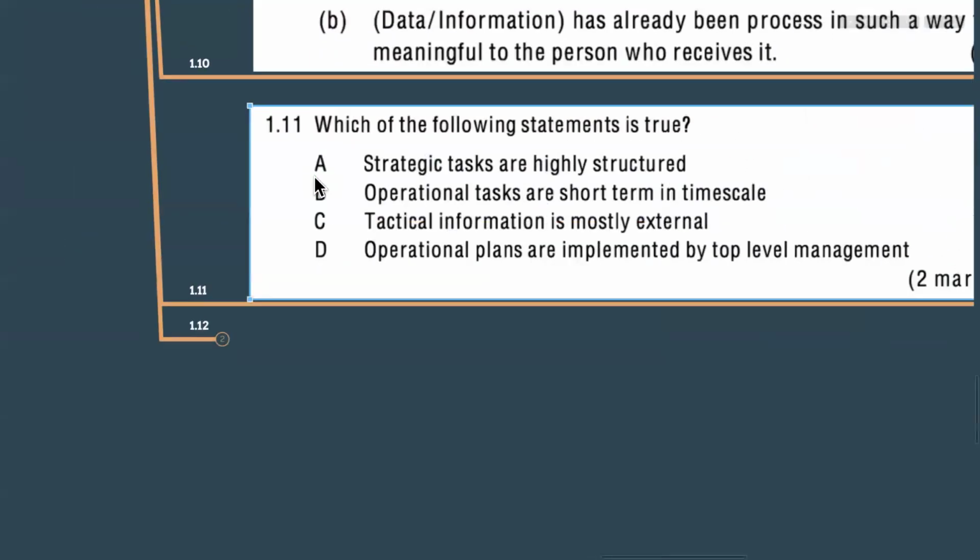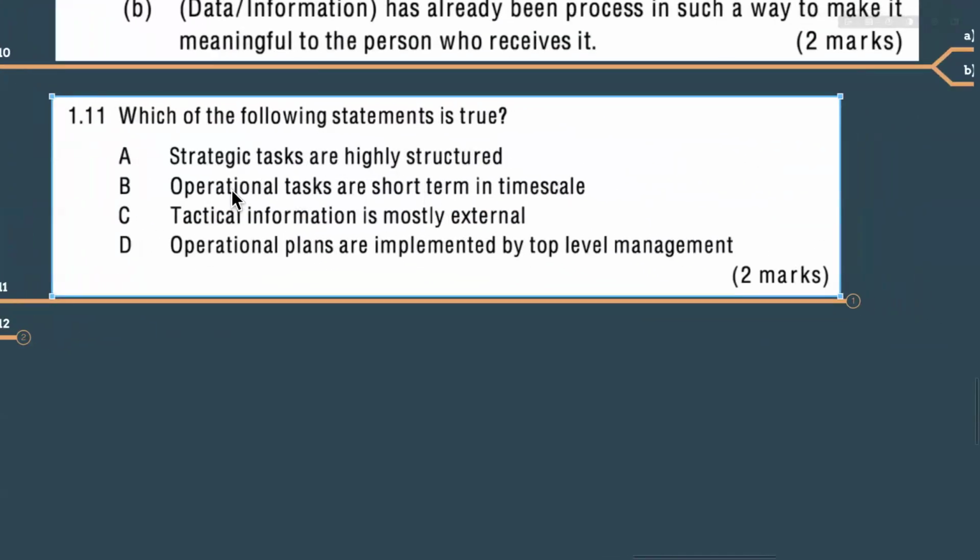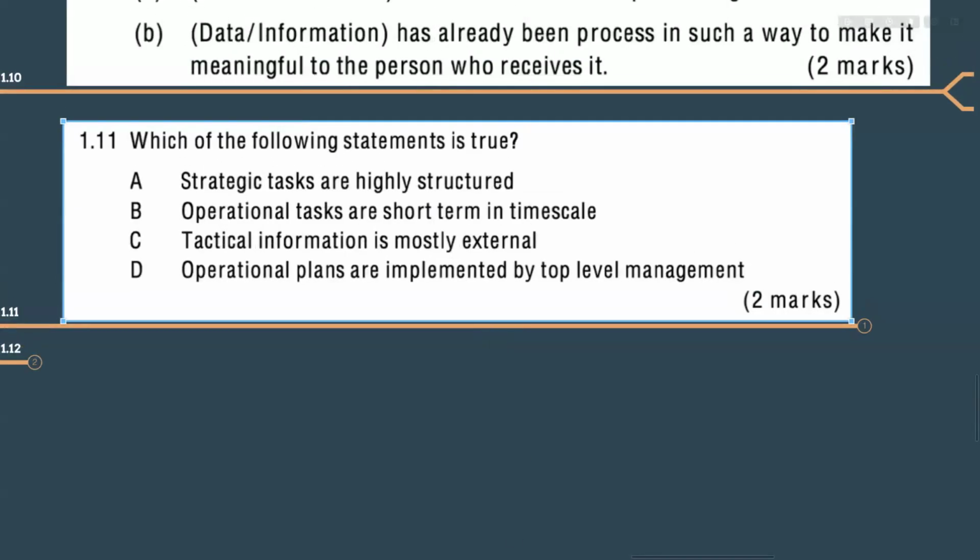See the question: which of the following statements is true? Strategic tasks are highly structured. Operational tasks are short term in time scale. Technical information is mostly external. Operational plans are implemented by top level management. What is true?